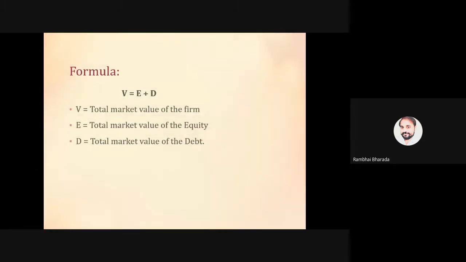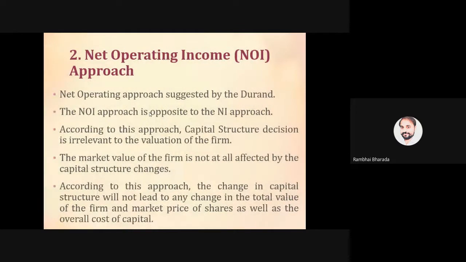V is equal to E plus D. And the second approach, net operating income, is also given by David Durand, and this is opposite to NI, net income. According to this approach, capital structure decisions are irrelevant to the firm.